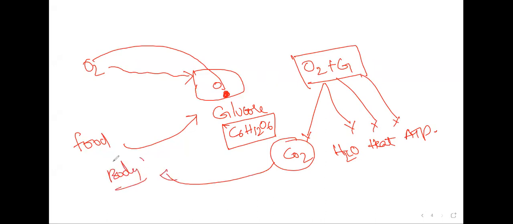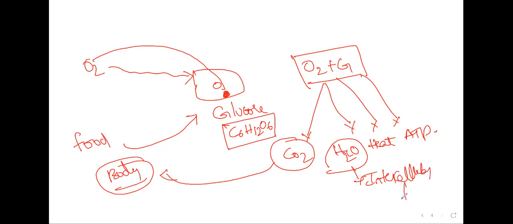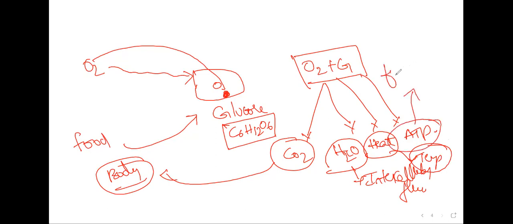The water will be used as interstitial fluid or intracellular fluid. The heat is used to maintain the temperature of the cell, and ATP is utilized whenever the cell needs to function. So this is how cell respiration occurs.